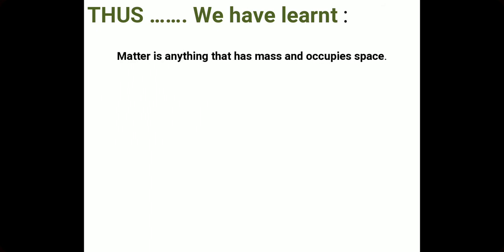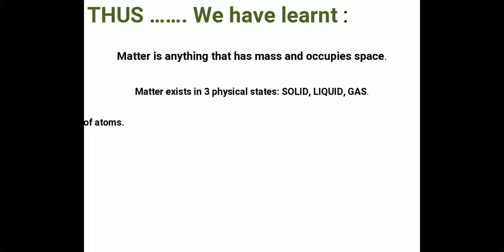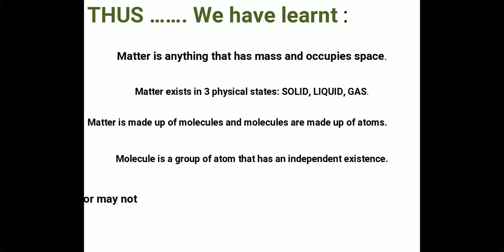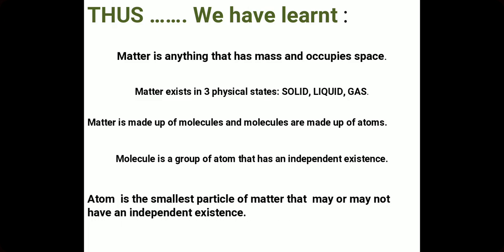Have a close look at that, and finally we have learnt matter is anything that has mass and occupies space. It exists in 3 states, solid, liquid, and gas. Matter is made up of molecules, which in turn are made up of atoms. A molecule is a group of atoms that has an independent existence, and atoms are the smallest particle of matter that may or may not have an independent existence.